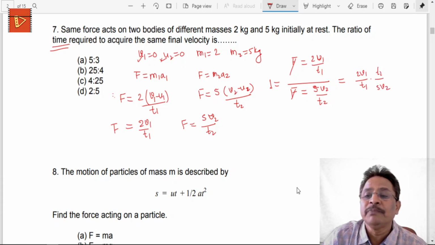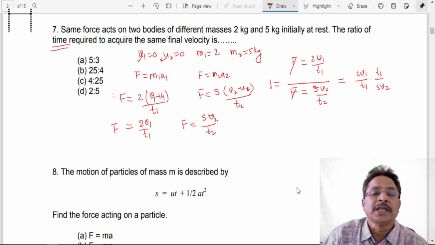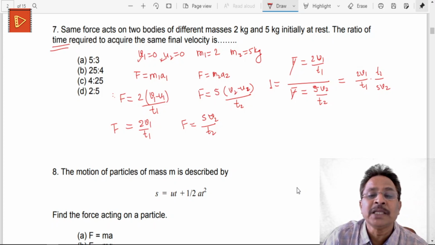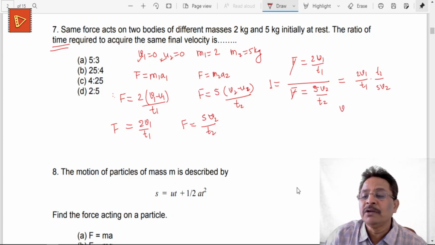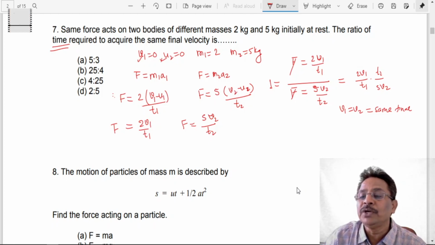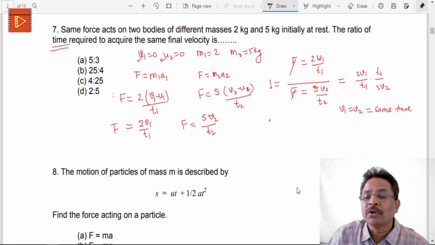One more piece of information is given: the two objects of masses 2 kg and 5 kg at rest, the ratio of time required to acquire the same final velocity. That means v1 is equal to v2, these are the same final velocities. If that is the case, I'll get v1 upon v2 equal to simply 1, and therefore we get the final relation: 1 is equal to 2 upon t1 into t2 upon 5.